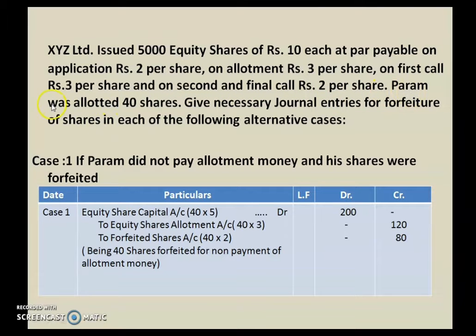Param was allotted 40 shares. Give necessary journal entries for forfeiture of shares in each of the following alternative cases.